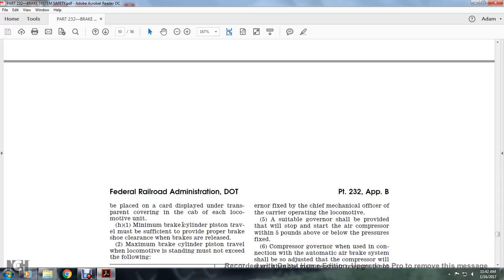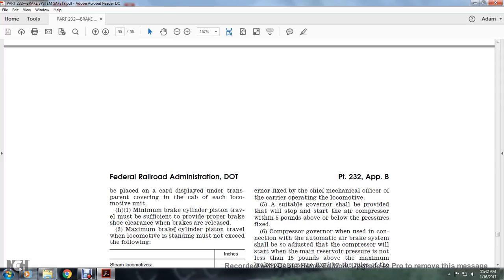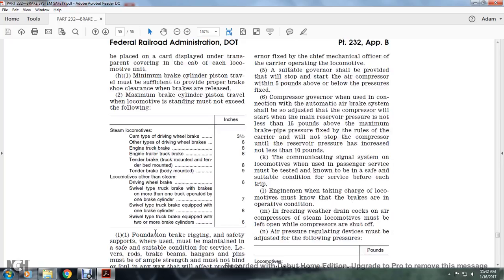H1. The minimum brake cylinder piston travel must be sufficient to provide proper shoe clearance when the brake is released. Maximum brake cylinder piston travel when the locomotive is standing must not exceed the following.